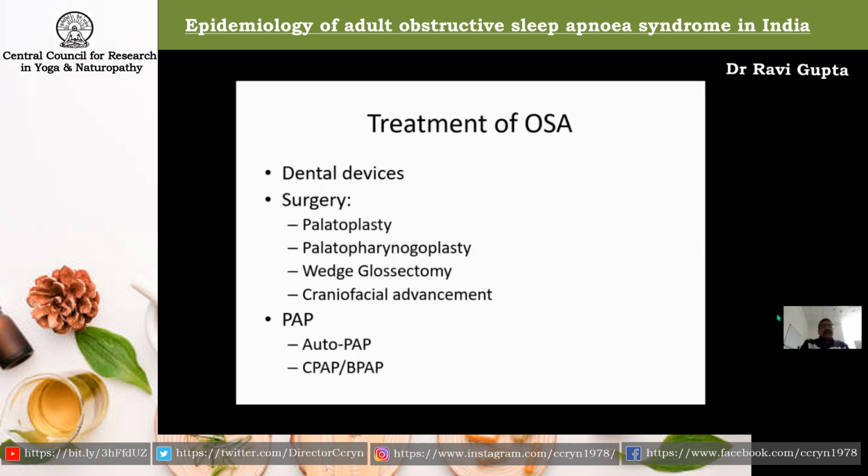Now, once we have diagnosed obstructive sleep apnea using the sleep study, how do we treat it? There are multiple modalities available. There are certain dental devices known as mandibular advancement devices, and they pull the jaw forward. Then there are certain surgeries which can be done on the soft tissue as well as the hard tissue. And finally, we have certain machines known as the PAP machines, which can actually create a kind of air splint. These machines blow air with pressure in the upper airway to maintain the patency of the upper airway, against which the patient can breathe normally.